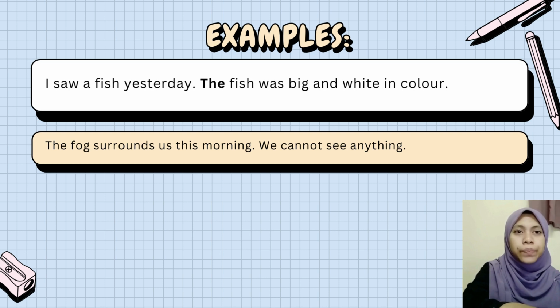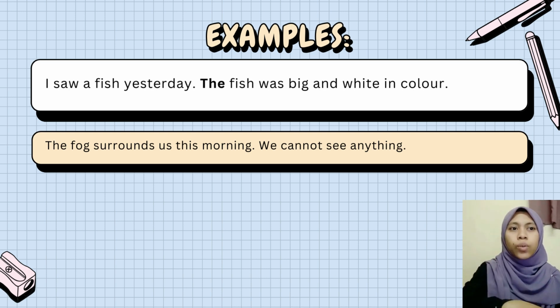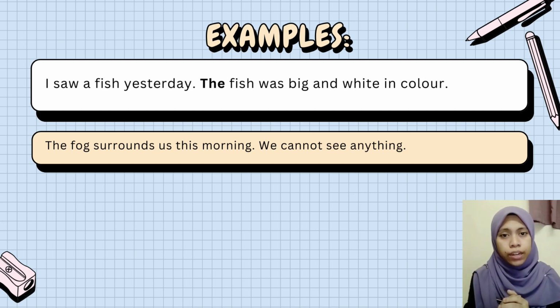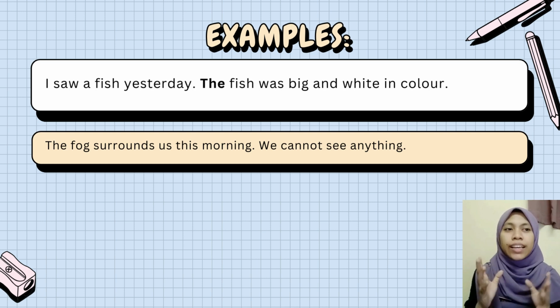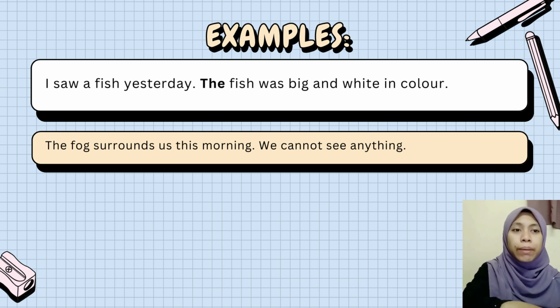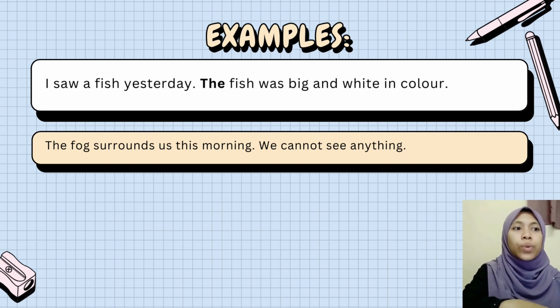Next example. The fog surrounds us this morning. We cannot see anything. Okay, focus then. The fog. So I have a question. Is fog a countable or uncountable noun? Uncountable noun, because why? We cannot count how many fog we see, right? Okay, and remember, an uncountable noun is always considered as a singular noun. So we use the word "the".